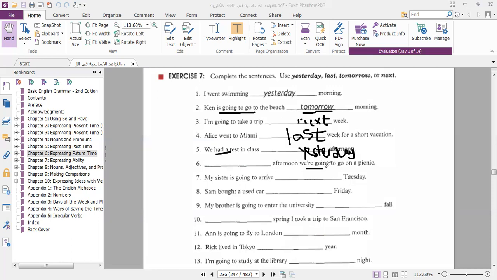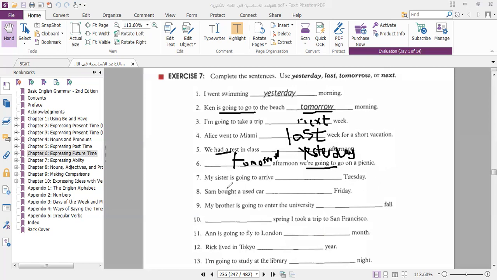Tomorrow afternoon, we're going to go on a picnic. A picnic: going on a trip, having a nice drink and eating food in the open air.